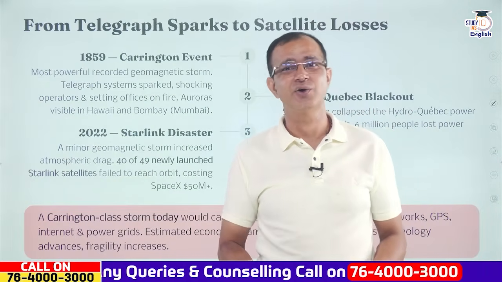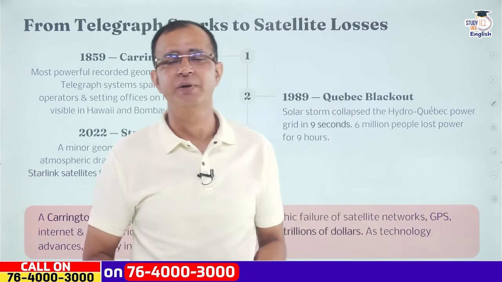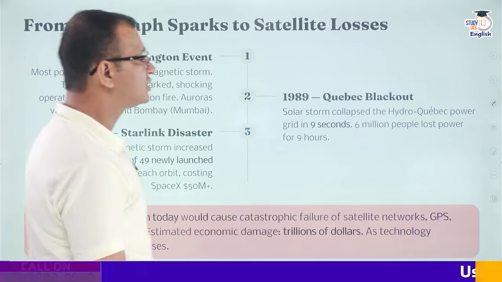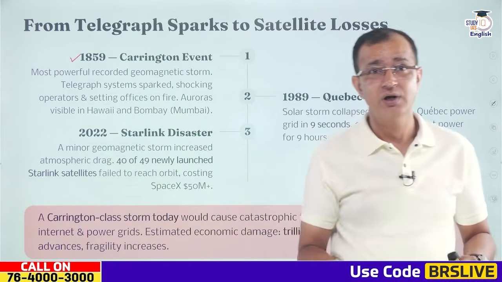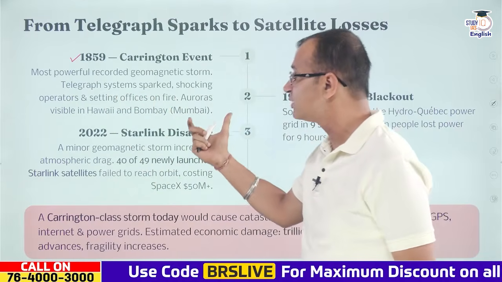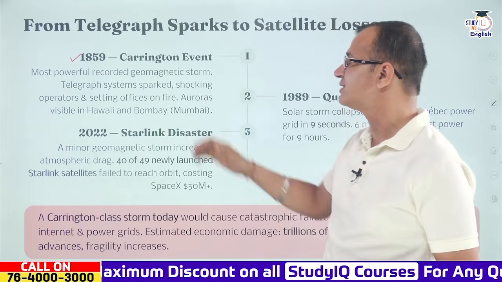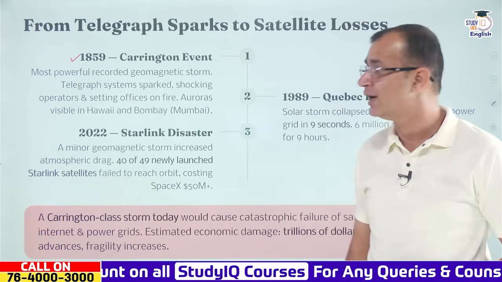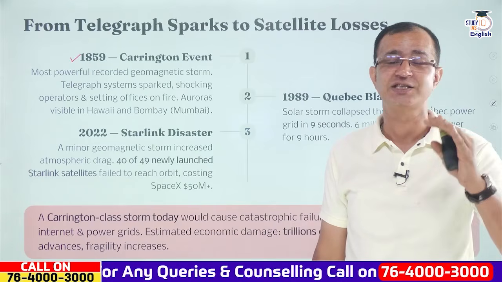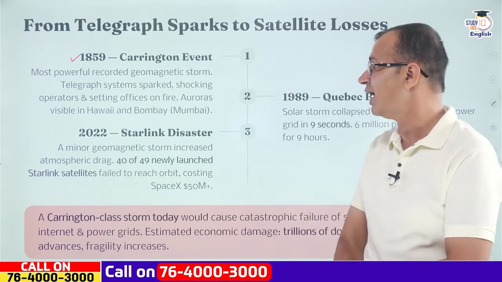Over here, you must be seeing that this has not happened so far. So let me tell you that there were previous incidents as well. In 1859, there was the Carrington event that was very massive. This is the most powerful recorded geomagnetic storm, where the telegraph systems sparked, shocked the operators and set the offices on fire as well. There were auroras visible in Hawaii and even in Bombay. You can just imagine that the auroras were visible from Bombay, from India, that is Mumbai.